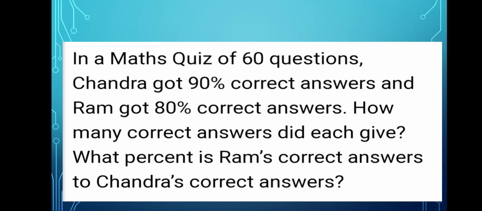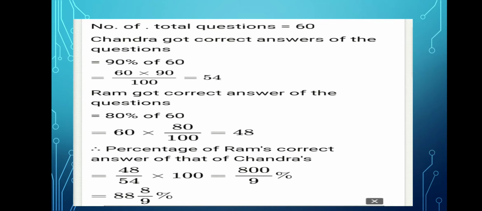In a maths quiz of 60 questions, Chandra got 90% correct answers and Ram got 80% correct answers. How many correct answers did each give? So here it is given in percentage. You have to find out what? In exact numbers. And what percent is Ram's correct answer to Chandra's correct answers? This also we have to find out. So the process is here.